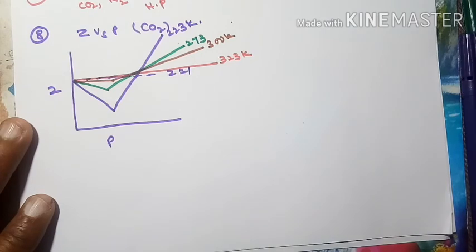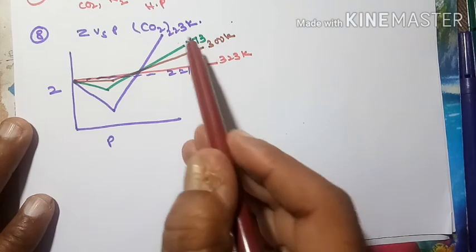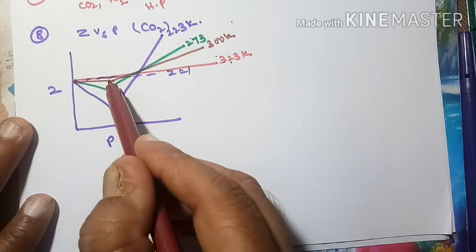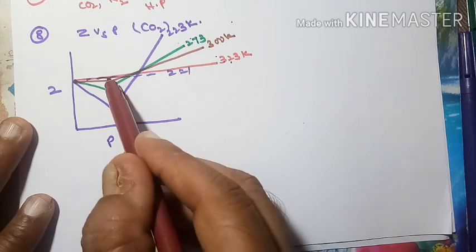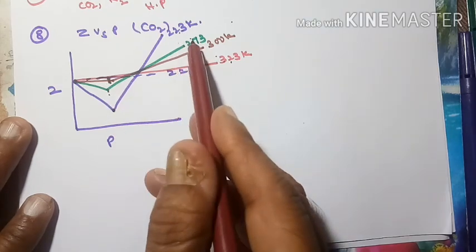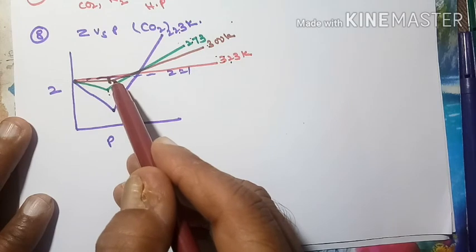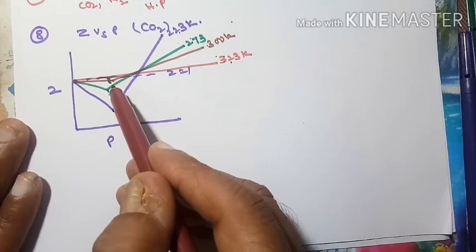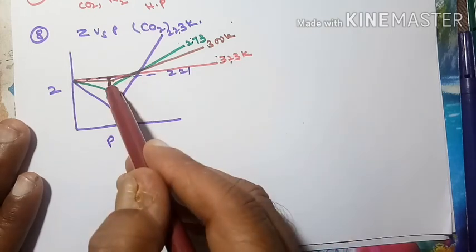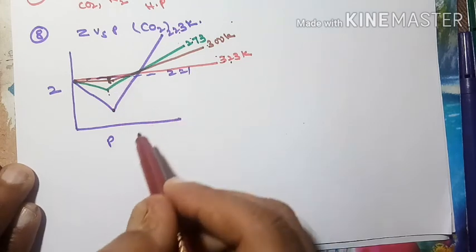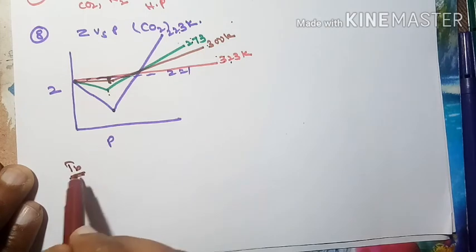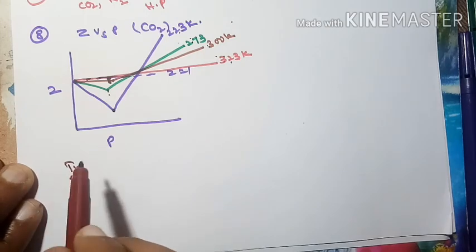Could you say what you observed in these graphs? As the temperature increases, the dip in the curve decreases, which means the negative deviation decreases. Decreasing, and at one temperature the gas behaves as ideal. This temperature is called Boyle's temperature.